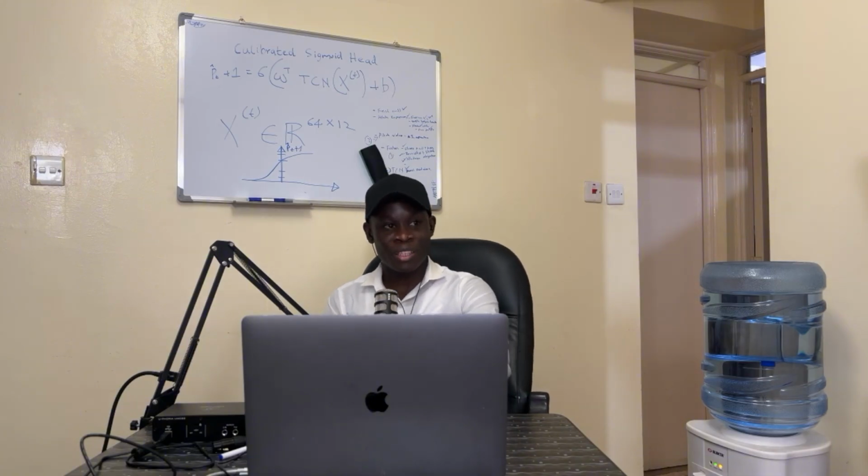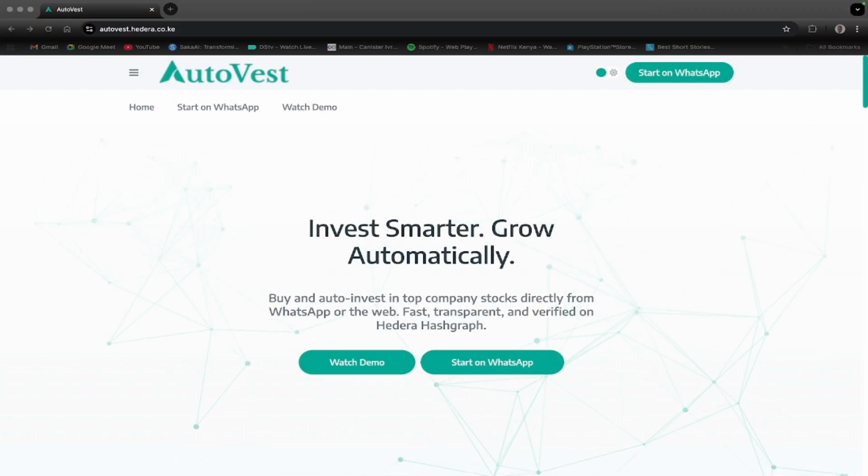The project that I built is called AutoVest AI, and it's a WhatsApp native tool that enables you to invest into company stocks directly, and you can even set up automated investments. Apart from that, you can do the simple normal things like buy airtime using your Hedera account, send HBAR to someone, or manage your Hedera account. To better demonstrate what I'm talking about, we'll use a demonstration.